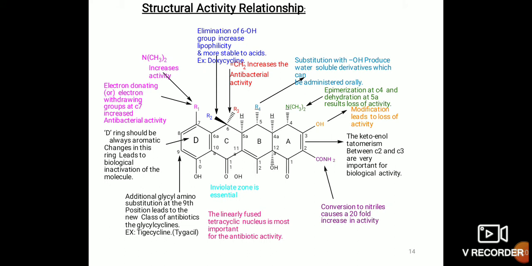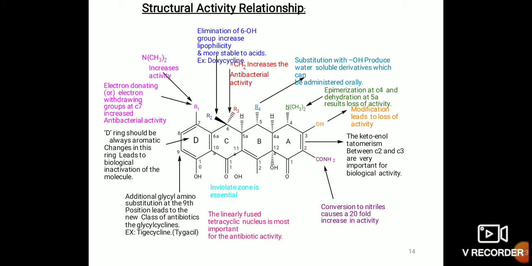First we will discuss this carbon atom, the second carbon atom. Conversion of the second carbon to nitrile causes a 20-fold increase in activity. The keto-enol tautomerization between C2 and C3 is very important for the biological activity. So second and third carbon atom tautomerization is very important for the biological activity.